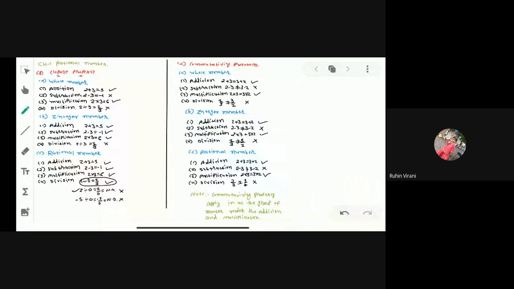Now please write down about the commutativity property. Okay, 1 minute. We have no time, so please take a screenshot and then write down everything in your fair book afterward. Okay, sir. Any doubt, girls? No, sir.